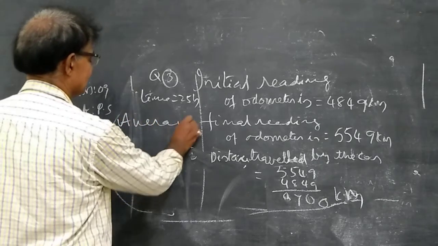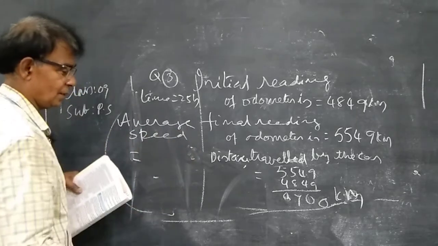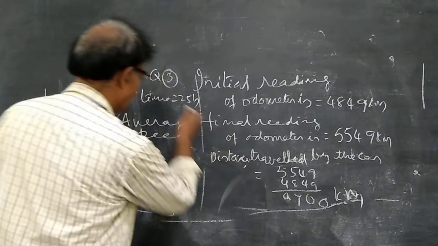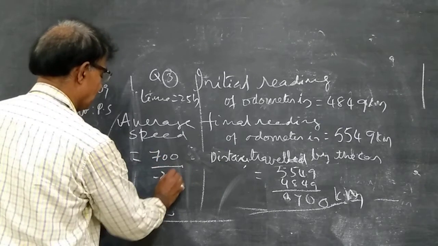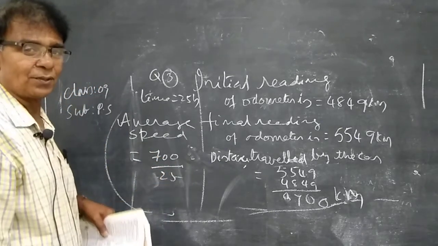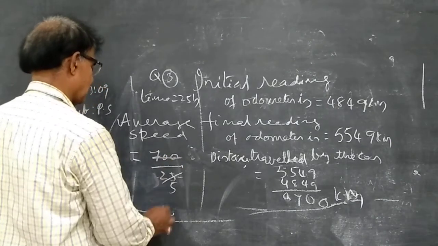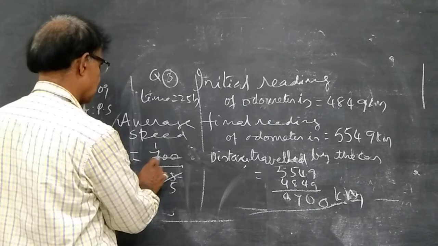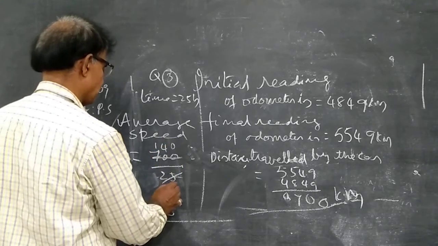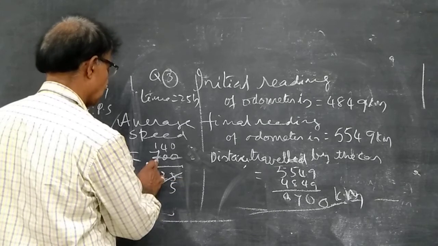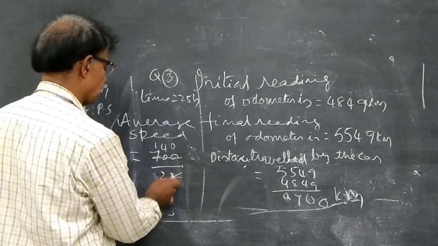Average speed is equal to distance travelled by time, that is 700 by 25. 5 fives are 25, 5 ones are 5, 2 comes, 4 comes, 5 fours are 20.